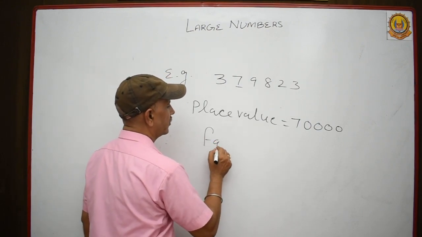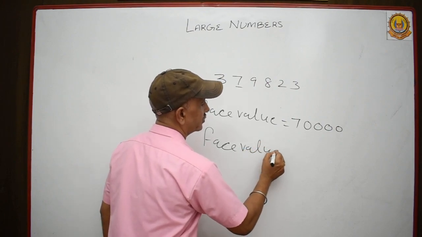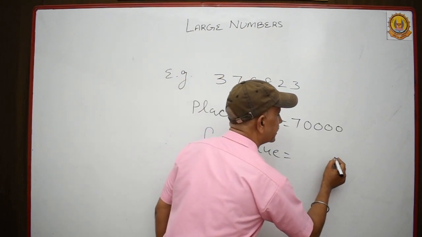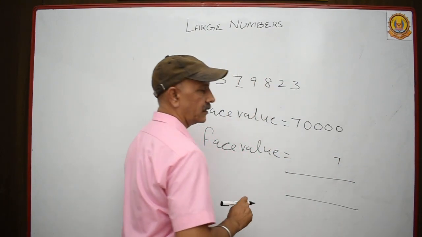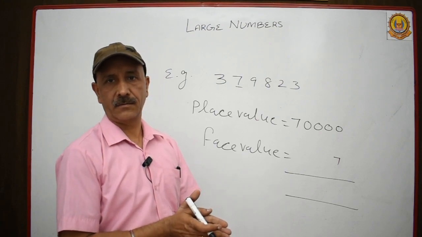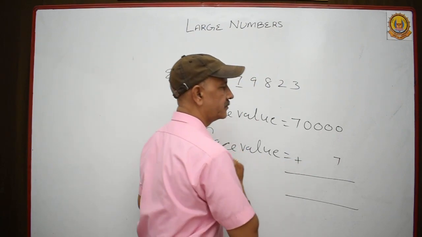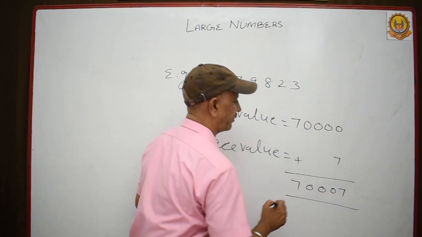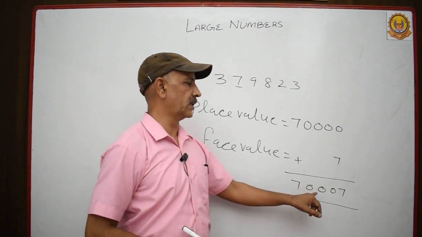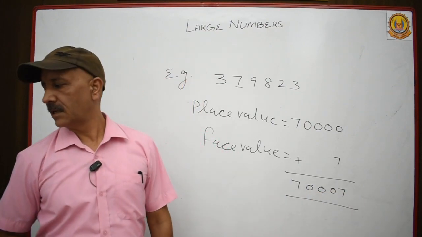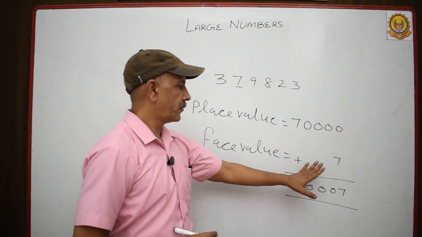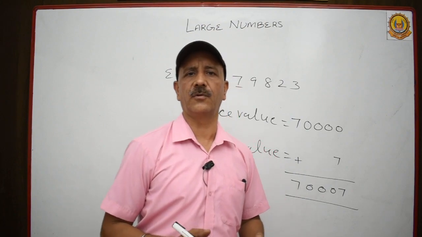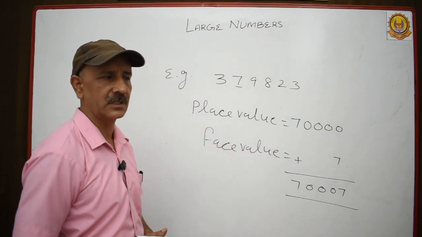About face value, I told you, a number itself is its face value. And this is 7. Now the question is to add both the values. Just add it. This is 70007. This is 70,007. So this is the answer. This is face value and place value. So many other questions are there in your mathematics. You can go for those questions also.